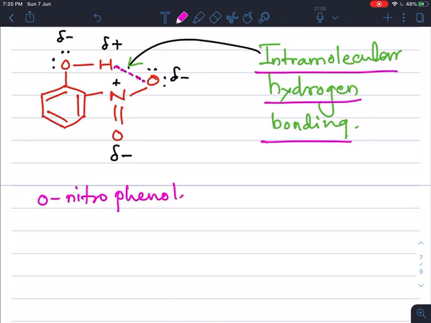And if we take an example of para-nitrophenol, what is the formula of para-nitrophenol?